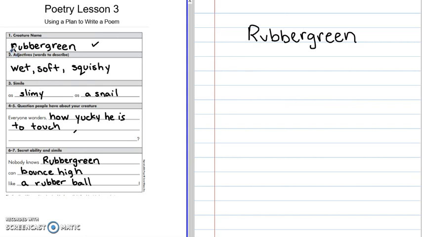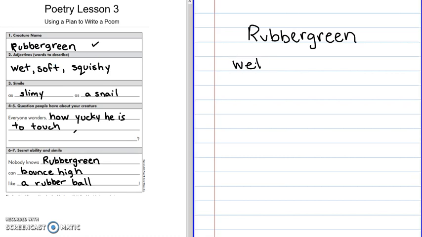Now the second line of my poem are my 3 adjectives. So underneath Rubber Green on my second line, I'm going to write wet, soft, and squishy. And I'm going to make sure that I'm putting a comma in between each of my adjectives. And that will be line 2.